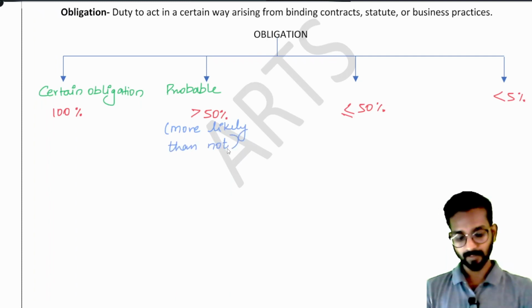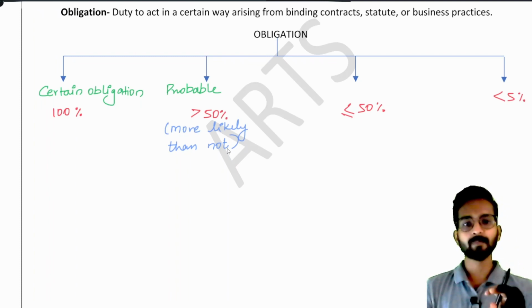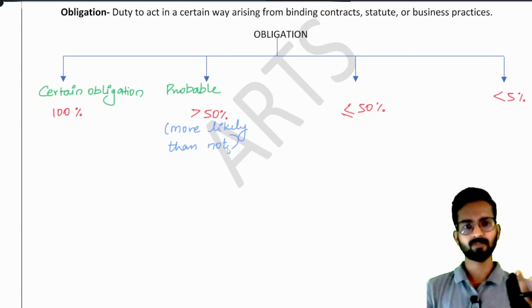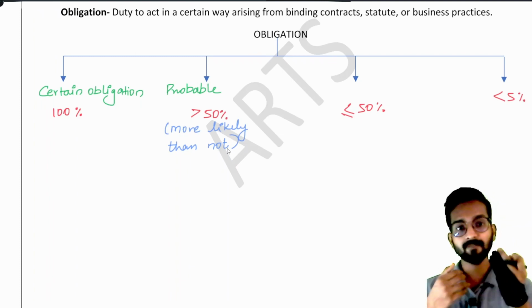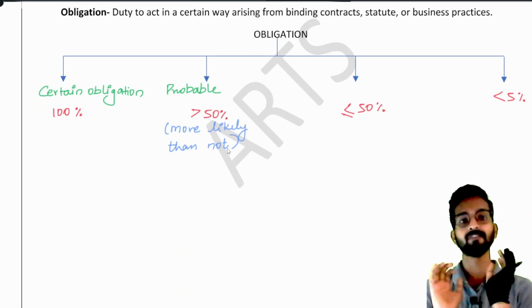That is, if there is a 51% chance of losing the case, it means we have a probable obligation, that there is a probability that I will lose the case. Understood? That obligation becomes probable, that we might have to pay the money, we might not have to pay the money. There can be only two things, but they are saying we might have to pay the money. The weightage of that, that we might have to pay the money, is higher than 50%.